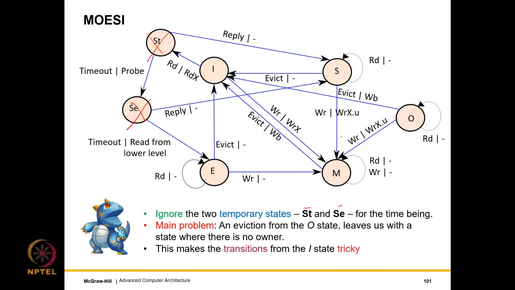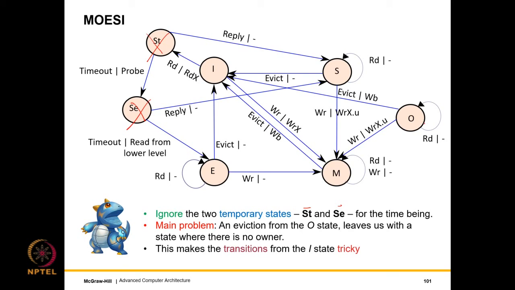For an internal read, write and evict message event, we actually do not enter the owner state. Just see that there are no incoming arrows to the owner state. I become an owner if, let's say, previously I had a copy of the block in the modified or exclusive state, and then somebody else wanted read access, so then I become the owner.